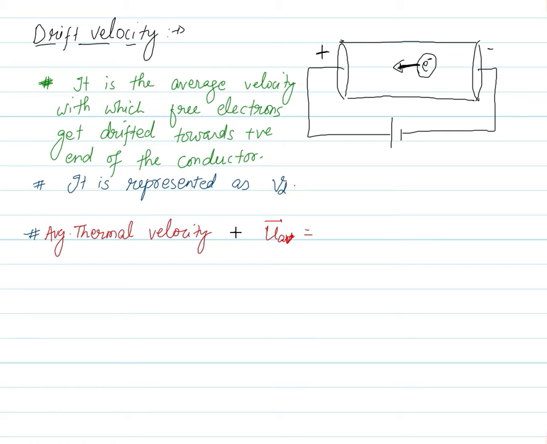Free electrons keep on moving under the effect of temperature due to the thermal energy they get from the surroundings. So this concept appears when no battery is connected.